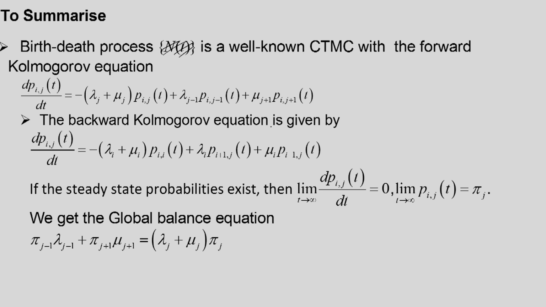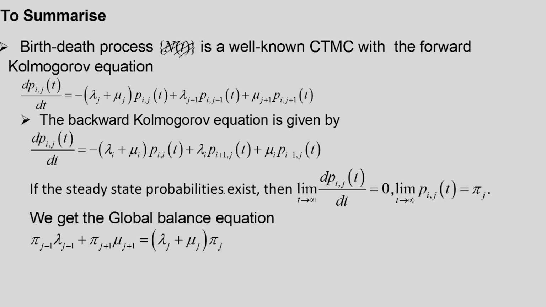The backward Kolmogorov equation is similarly given by dPij/dt equal to minus (lambda i plus mu i) into Pij(t) plus lambda i Pi plus 1 j(t) plus mu i into Pi minus 1 j(t). So this is the backward Kolmogorov equation.